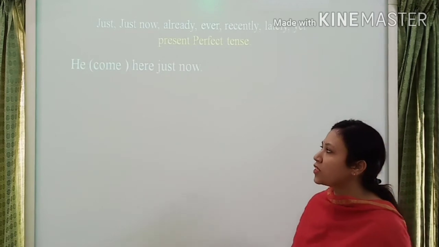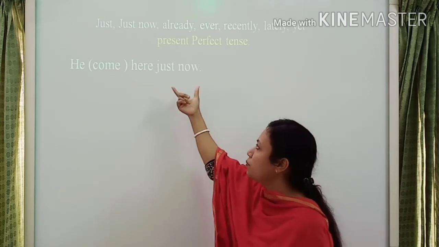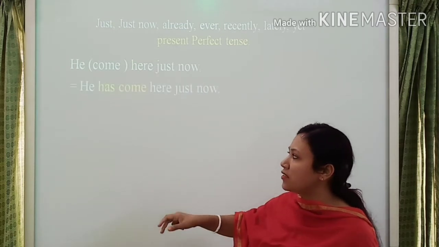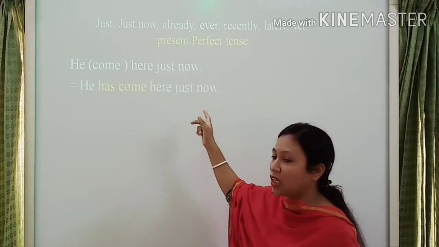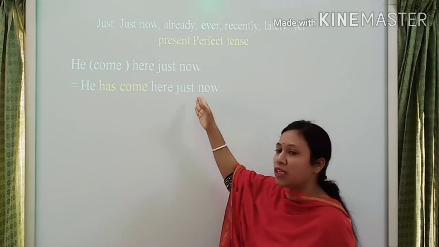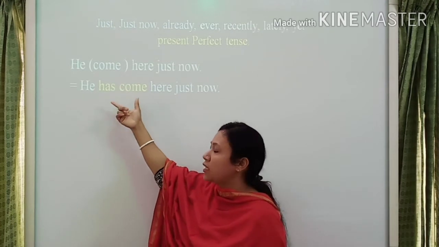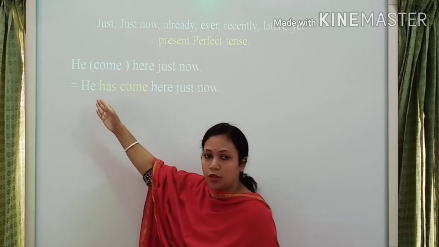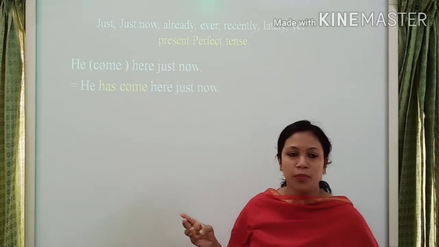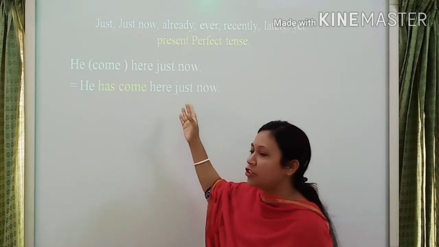Here's some example. He came here just now. Here the indicating point is just now. That's why its answer is: he has come here just now. Just now, that's why I changed the verb to present perfect tense. He is third person singular number, that's why I use has, and come is the past participle form, and this is the object. So, he has come here just now.